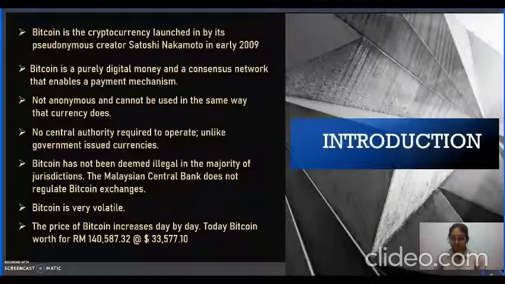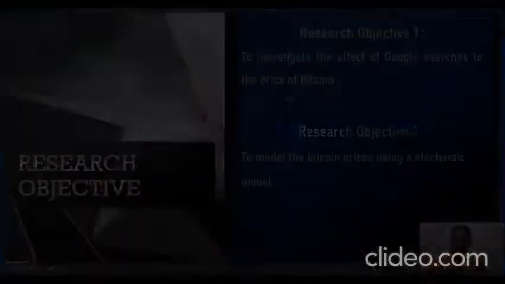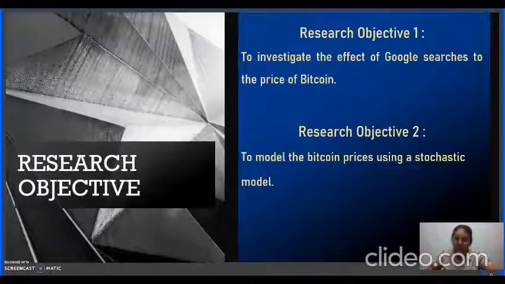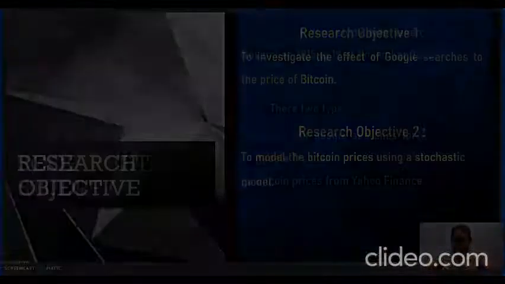Introduction. Bitcoin is a cryptocurrency launched by its pseudonymous creator named Satoshi Nakamoto in early 2009. Bitcoin is very volatile. The price of Bitcoin increases day by day. Today, Bitcoin is worth 440,000 ringgit. The first research objective is to investigate the effect of Google searches on the price of Bitcoin. The second research objective is to model Bitcoin prices using a stochastic model.